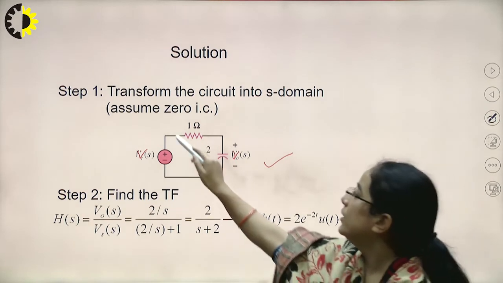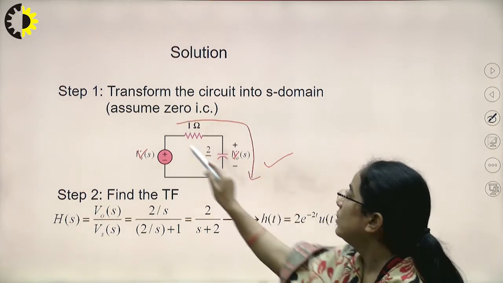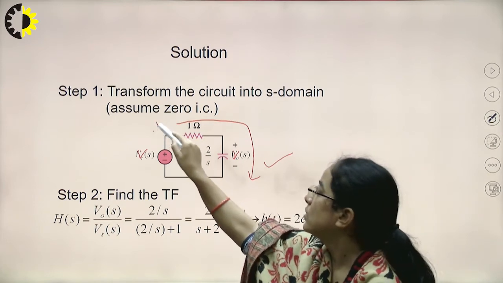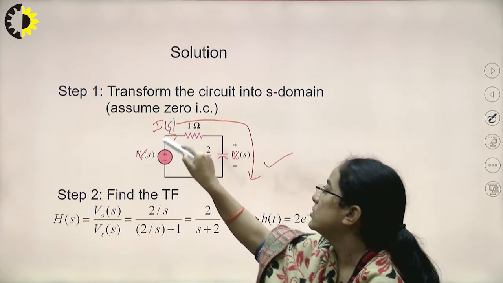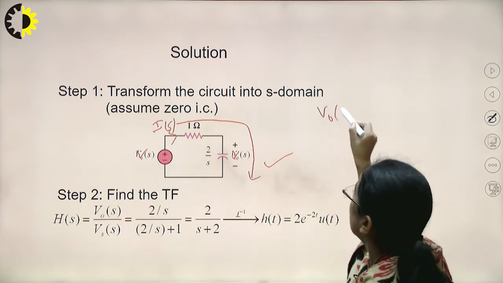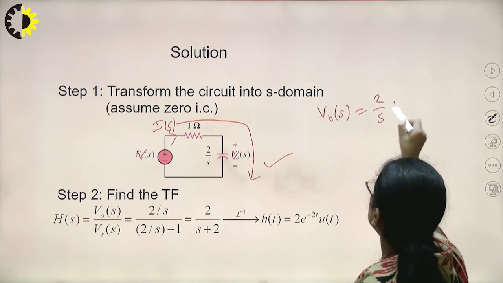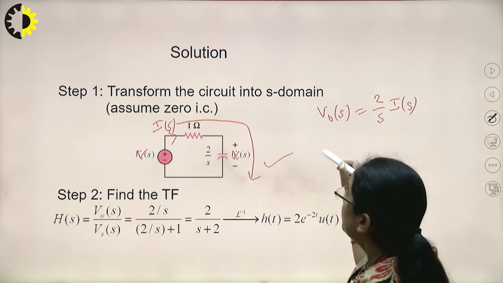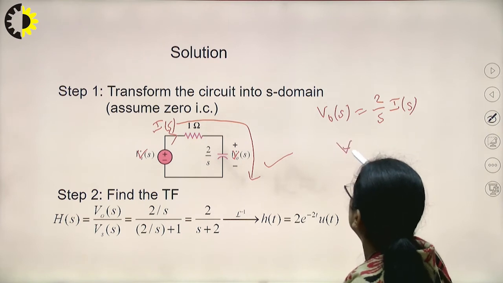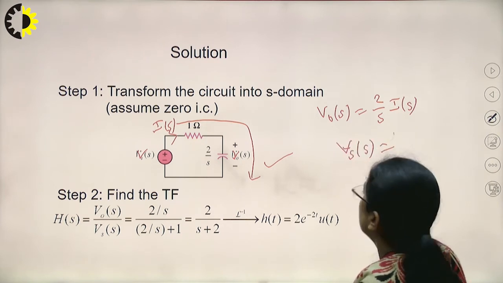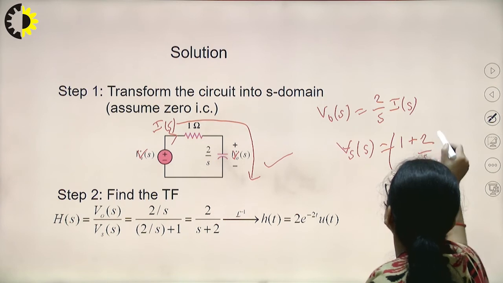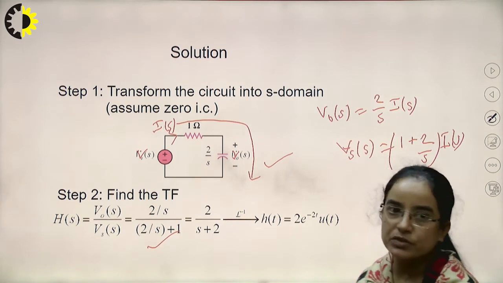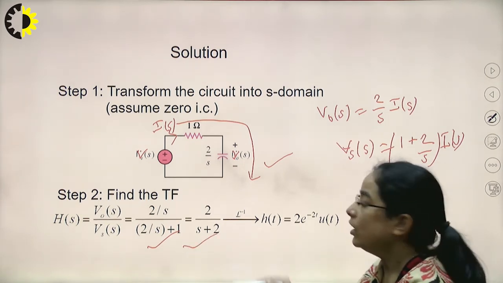Because this is linear, suppose current I is there. Suppose the corresponding current is Is. Then V naught s will be 2 by s into Is, and Vs will be 1 plus 2 by s into Is. That's why we wrote 2 by s divided by 1 plus 2 by s. So now we know the transfer function.